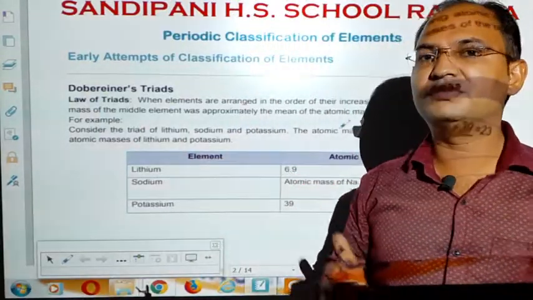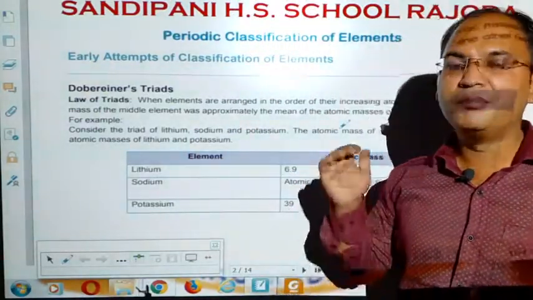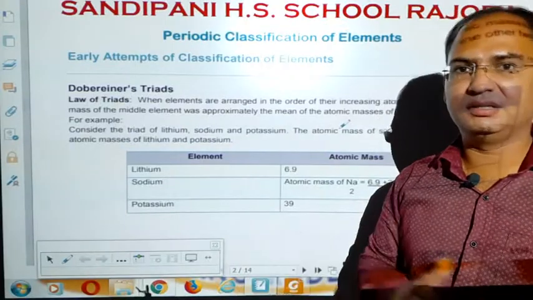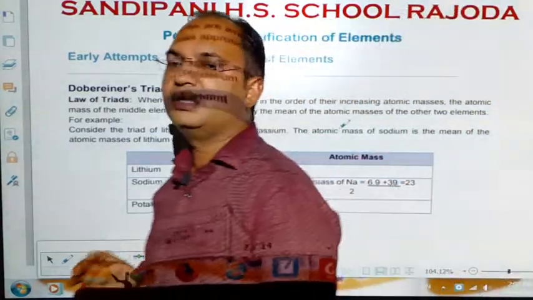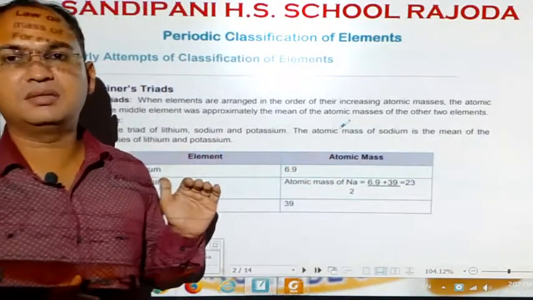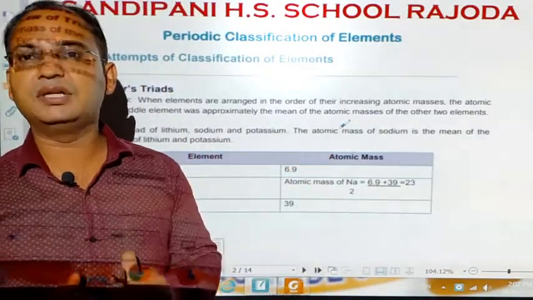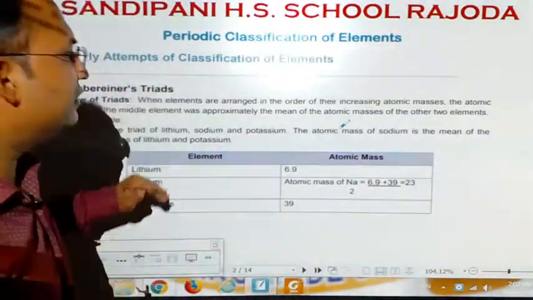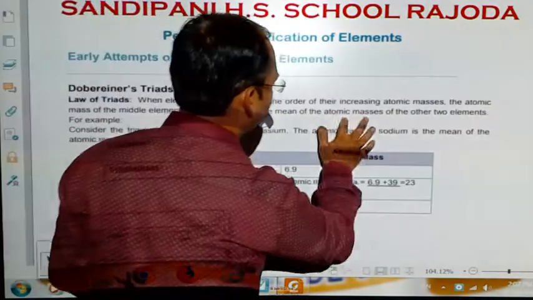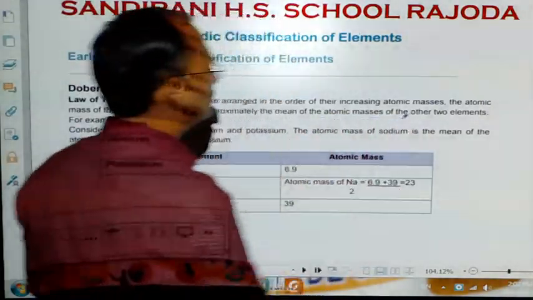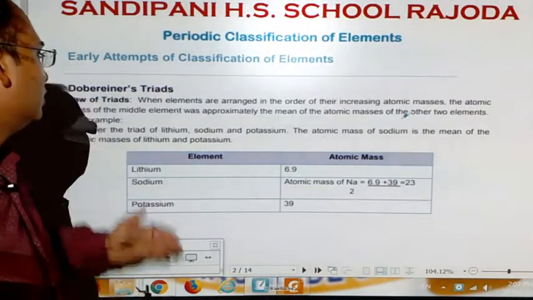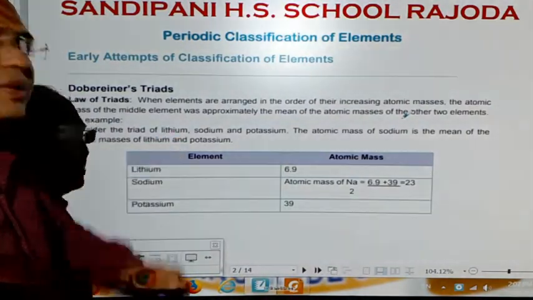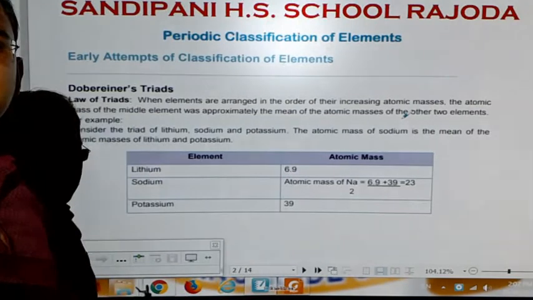The atomic mass of the substances was the main basis of the Dobereiner's triad. It is very important, students, remember that the basis of the classification of Dobereiner was atomic masses of the elements. So, he arranged the elements on the basis of atomic masses and not on the basis of the atomic number. And what was the property of this triad, the group of the 3 elements?